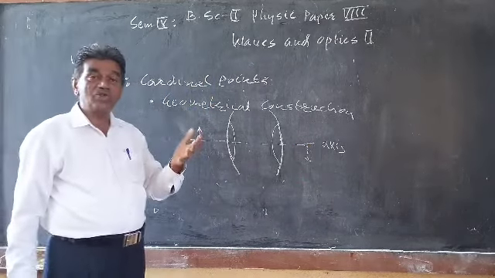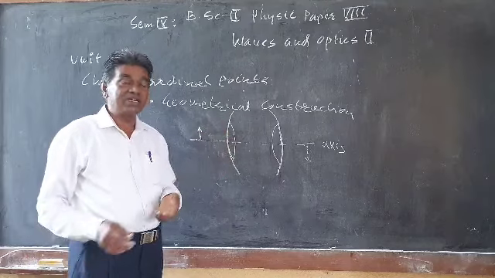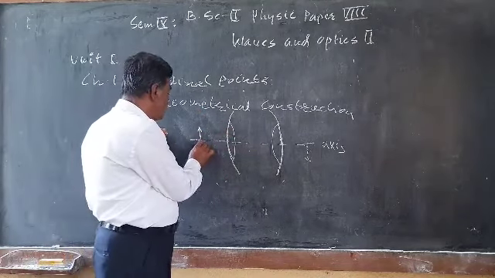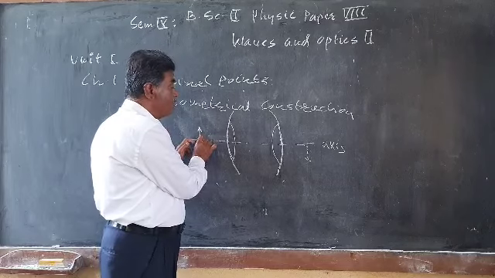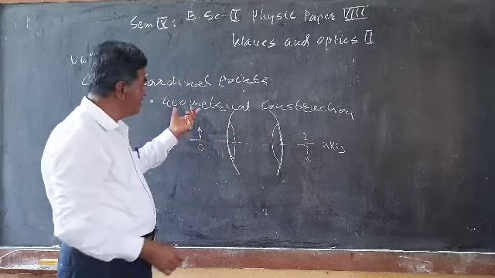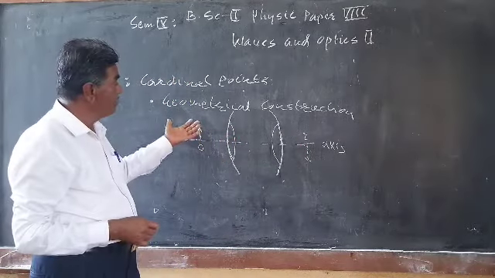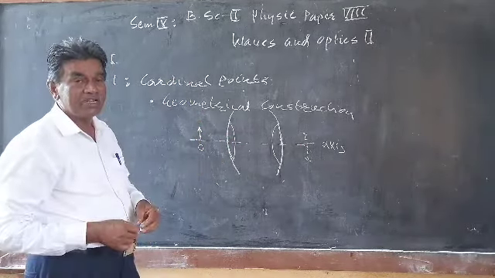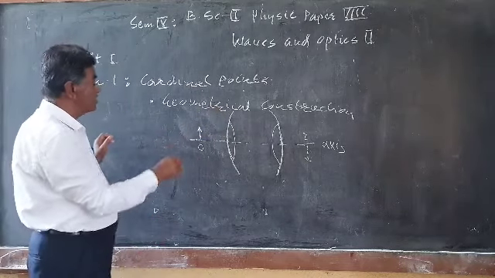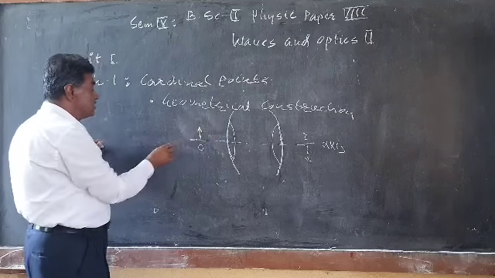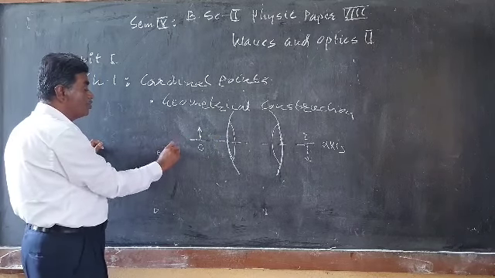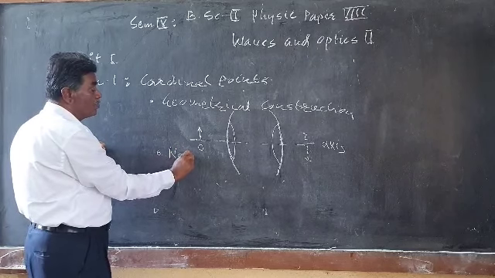On the basis of the definition or the concept of the cardinal points, the image of any object placed on the axis can be constructed. How it can be constructed, we will see in detail in this article on geometrical construction. And the extension of the geometrical construction in this theory is that we have to determine the Newton's formula.